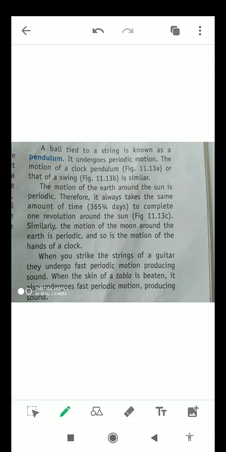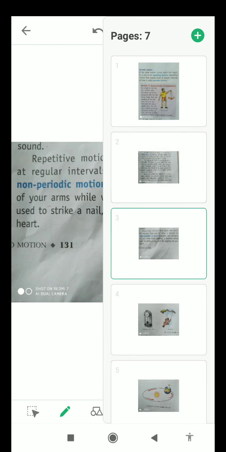Similarly, the motion of the moon around the earth is periodic motion, and so is the motion of the hands of a clock. When you strike the strings of a guitar, they undergo fast periodic motion, producing sound. When the skin of a tabla is beaten, it also undergoes fast periodic motion, also producing sound. Now the next slide.